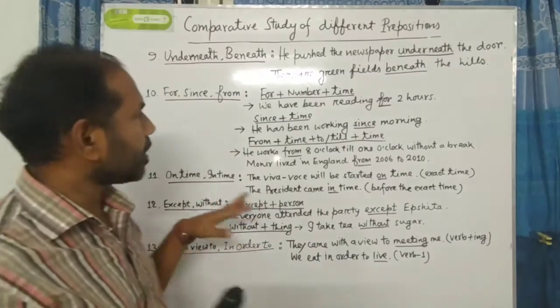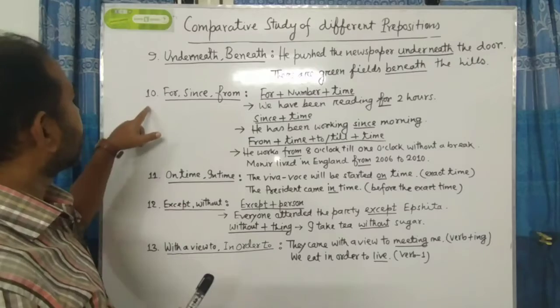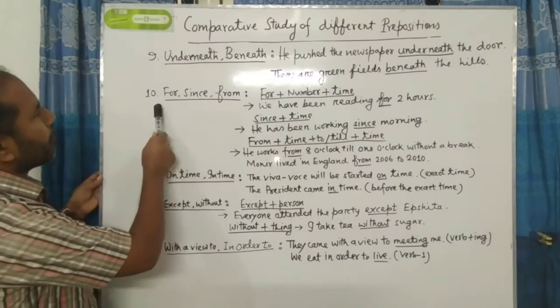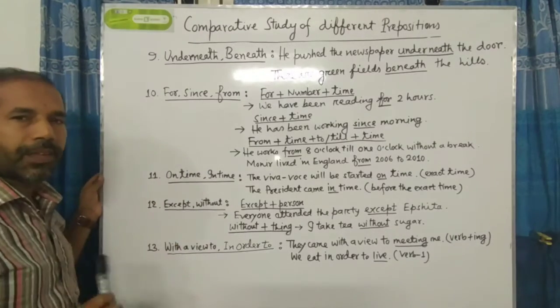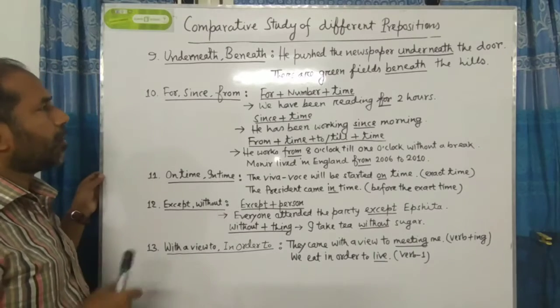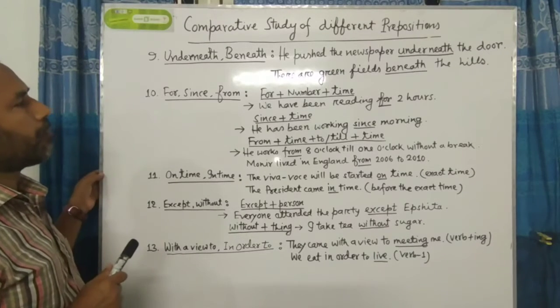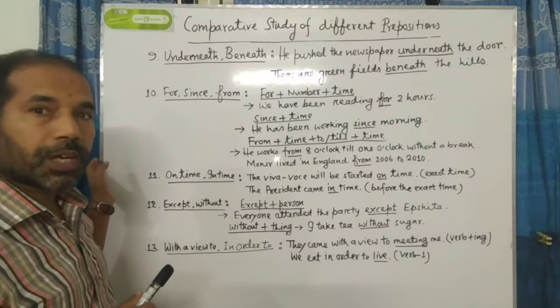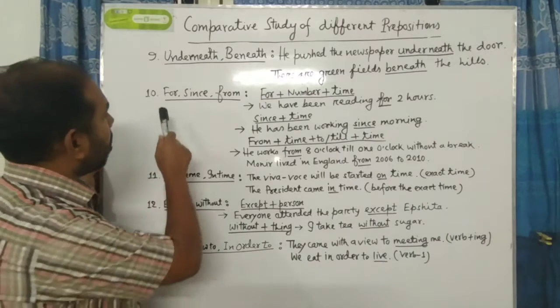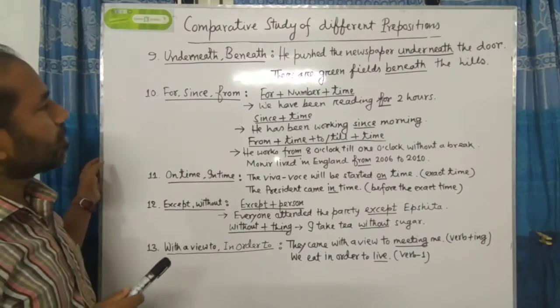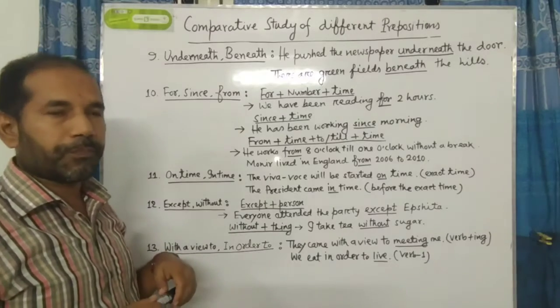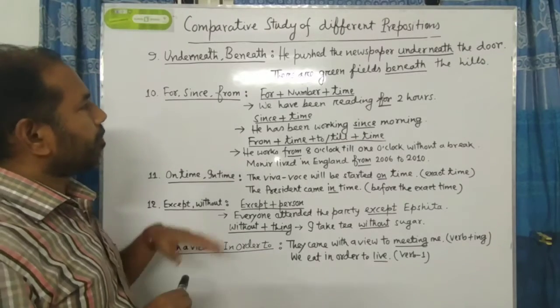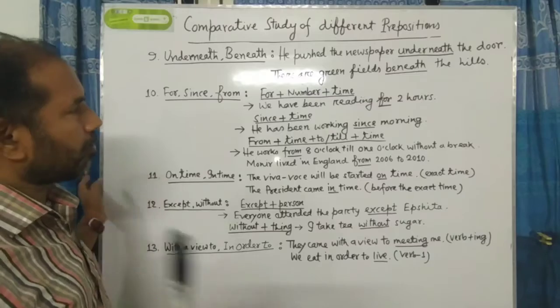Okay. Next, number 10. Please follow: for, since, from. There are three prepositions here. Now we have to know when we should use for, when we should use since, and when we should use from. There are some formulas here you should follow.